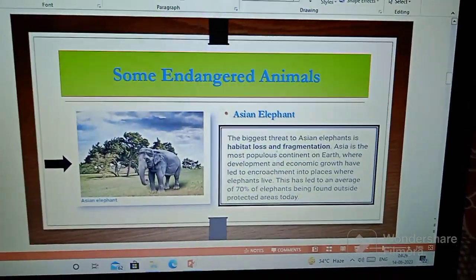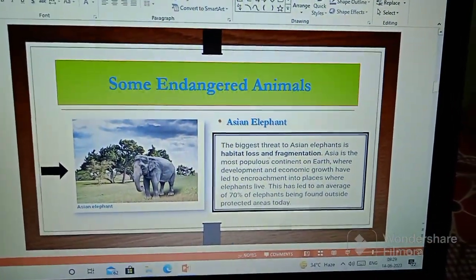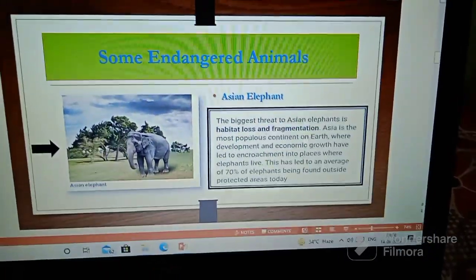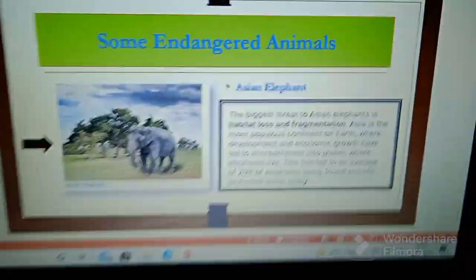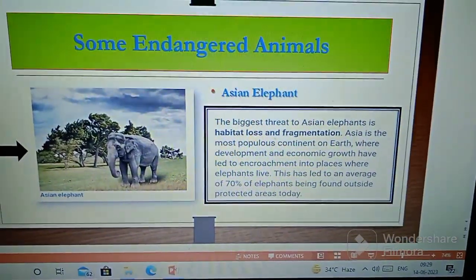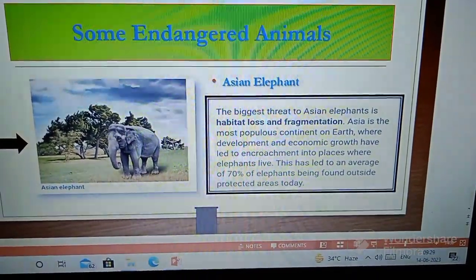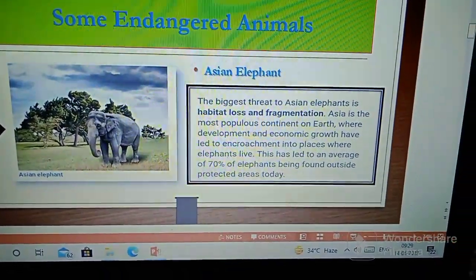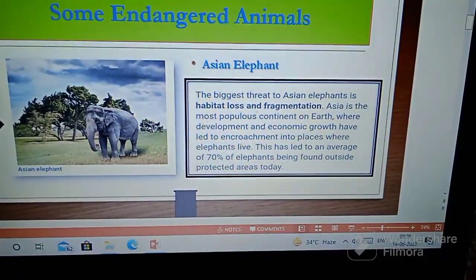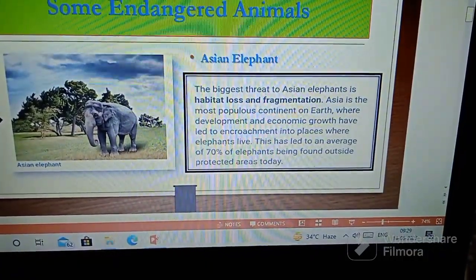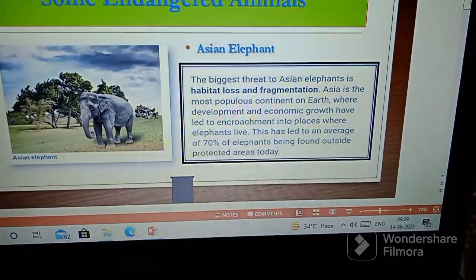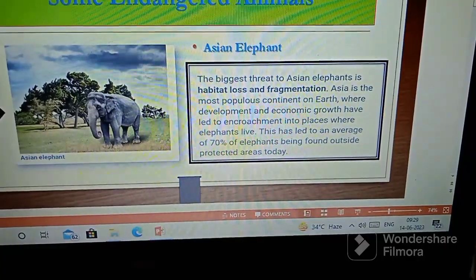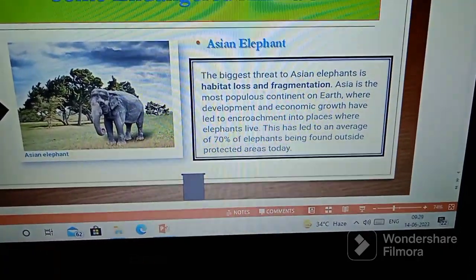Now I add some animals and their habitat, and why they are endangered. At this point I can edit my slide by slide project. Some endangered animals. First is the Asian elephant. The biggest threat to the Asian elephant is habitat loss and fragmentation. Asia is the most populous continent on earth, where development and economic growth have led to encroachment into places where elephants live. This has led to an average of 70% of elephants being found outside protected areas today.